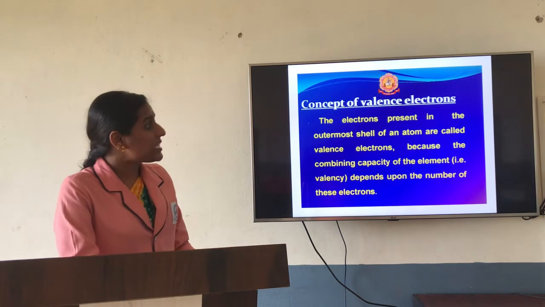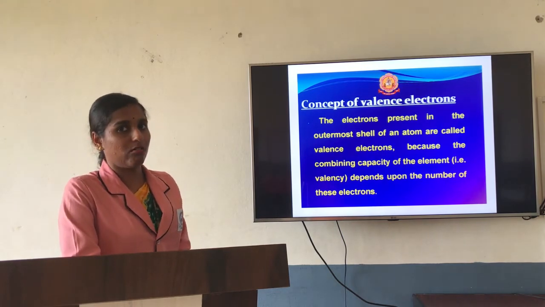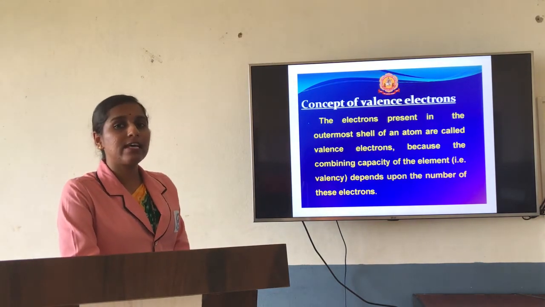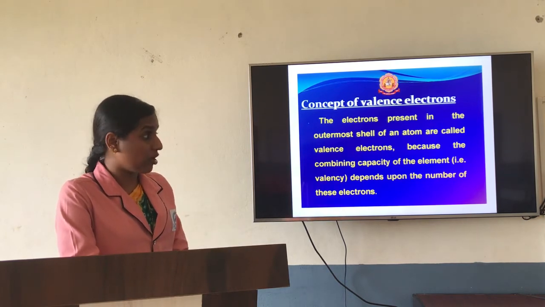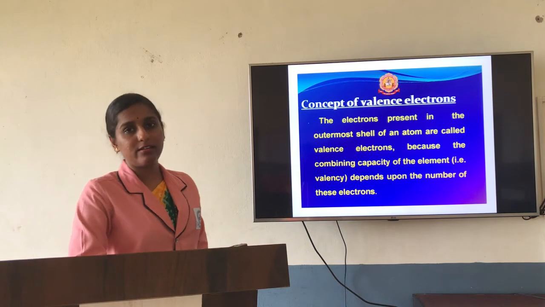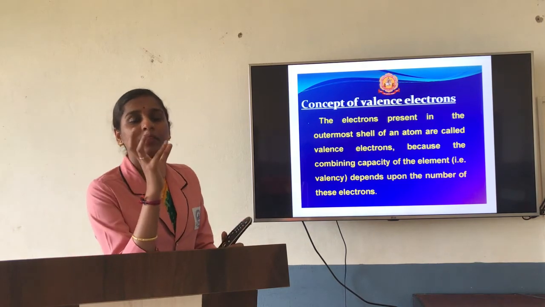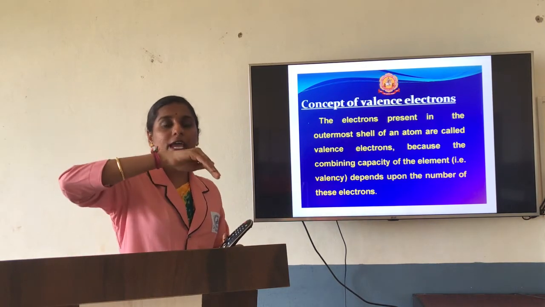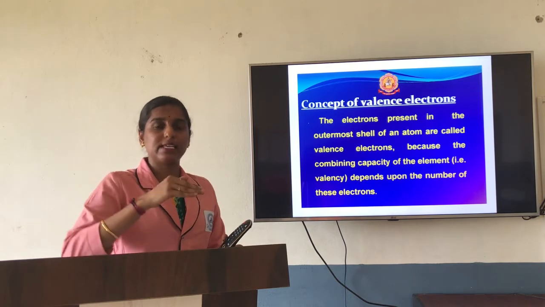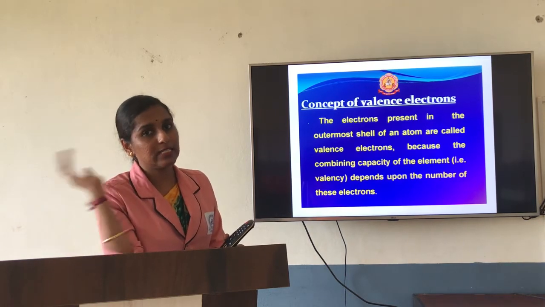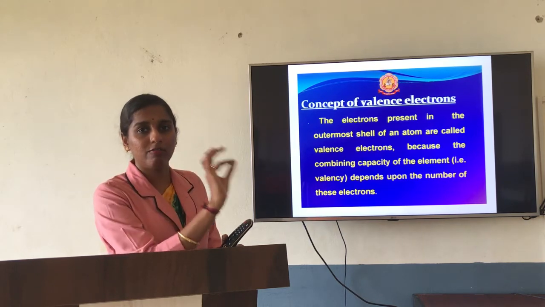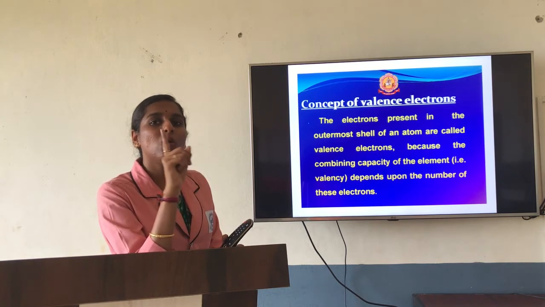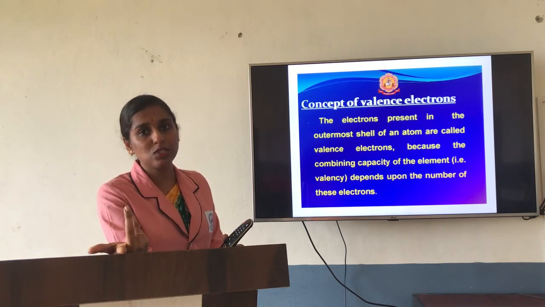Now, what is meant by valence electron? You might have seen in the last slide that they have given valence electron, and you should know what it means. Valence electrons are the electrons present in the last shell of an atom. For example, if you consider sodium, the electronic configuration comes as 2, 8, 1. The last shell has 1 electron, which is considered the valence electron.